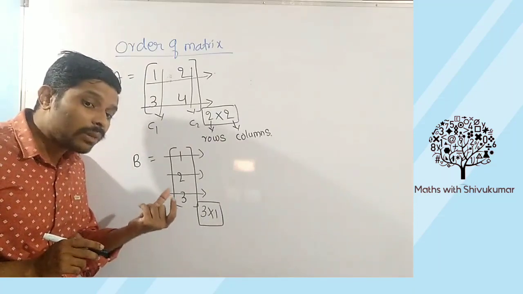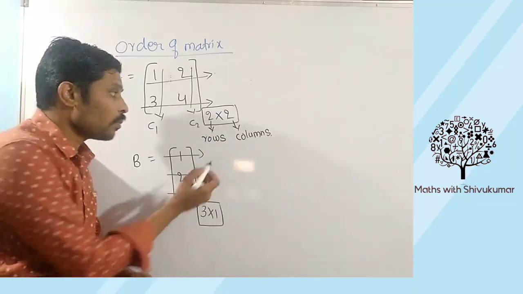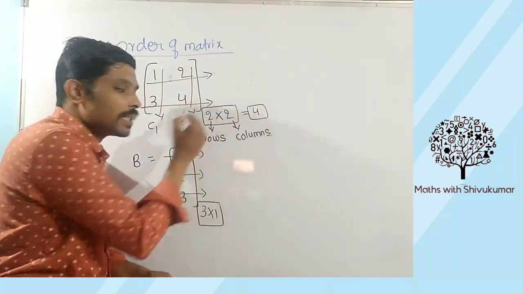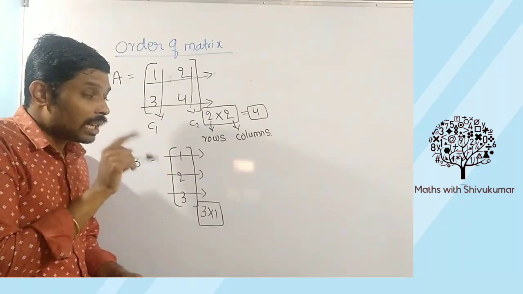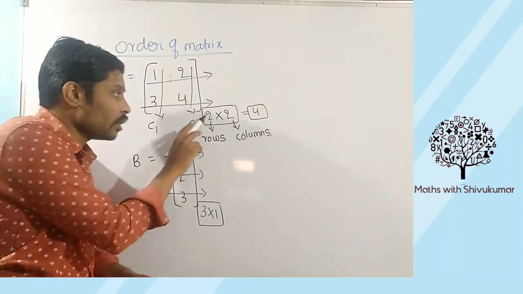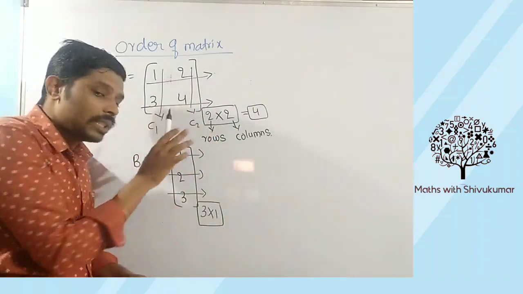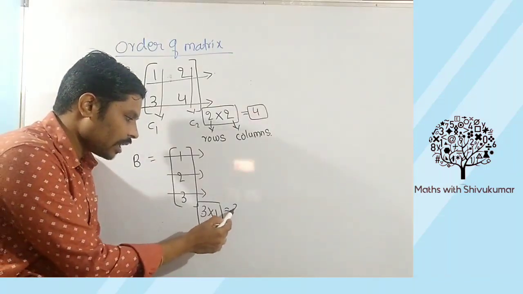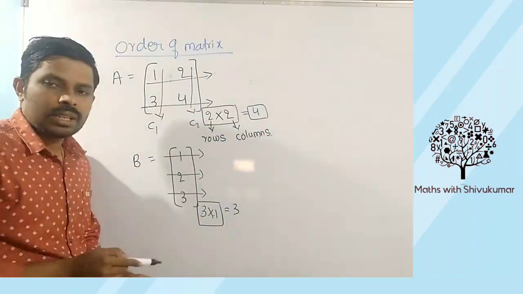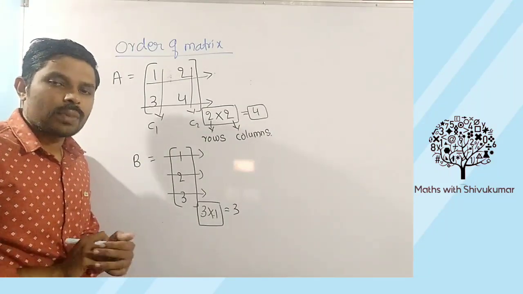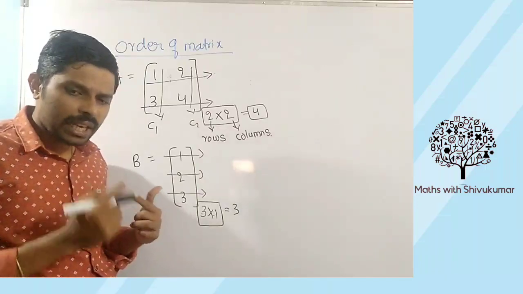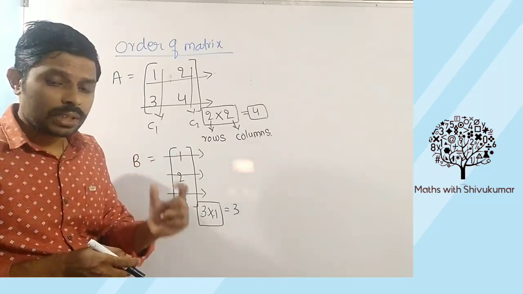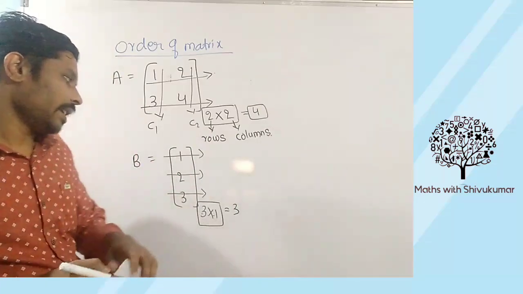Another interesting thing I will explain. See, my dear students, if you multiply number of rows into number of columns, you will get the total number of elements present in the matrix. See here, 2 into 2, 4. 1, 2, 3, 4. 4 elements. Correct? 3 into 1, how much? 3. How many elements are there? 1, 2, 3. That is the beauty of this result. If you multiply number of rows into number of columns, you will get the total number of elements present in the matrix.